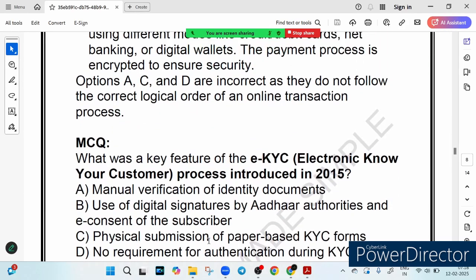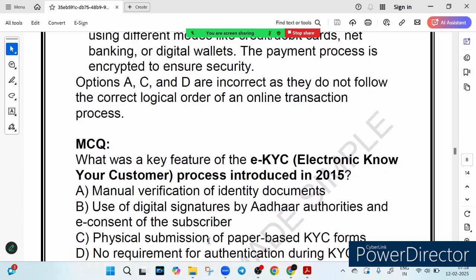What is the key feature of the E-KYC? That is electronic know your customer process introduced in 2015. So this question is regarding the E-KYC process introduced in 2015. What is the key feature? So let's see the options. Did you know that in 2015 India introduced E-KYC, that is called electronic know your customer, a digital way of verifying identity, right? So option A says manual verification of identity documents.